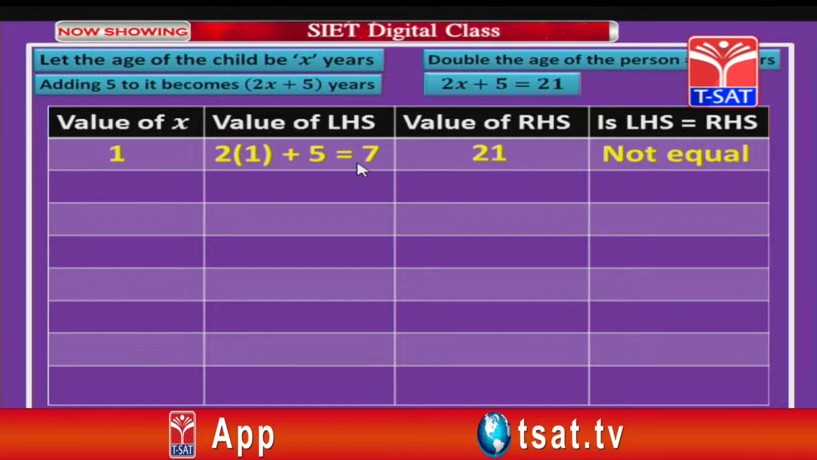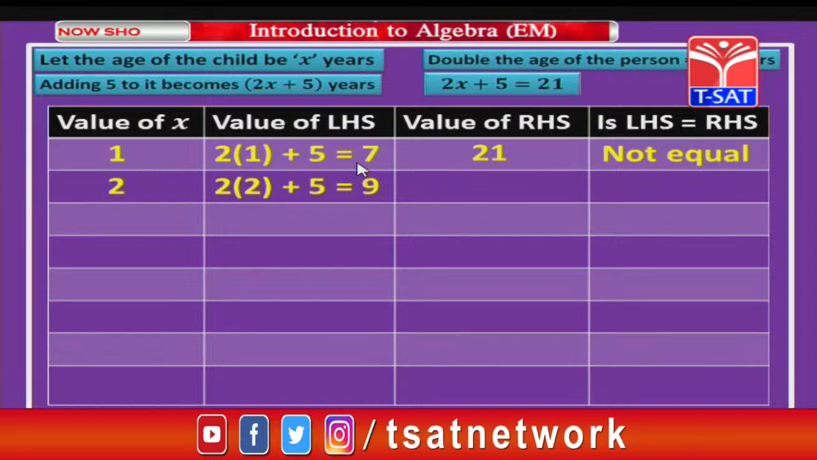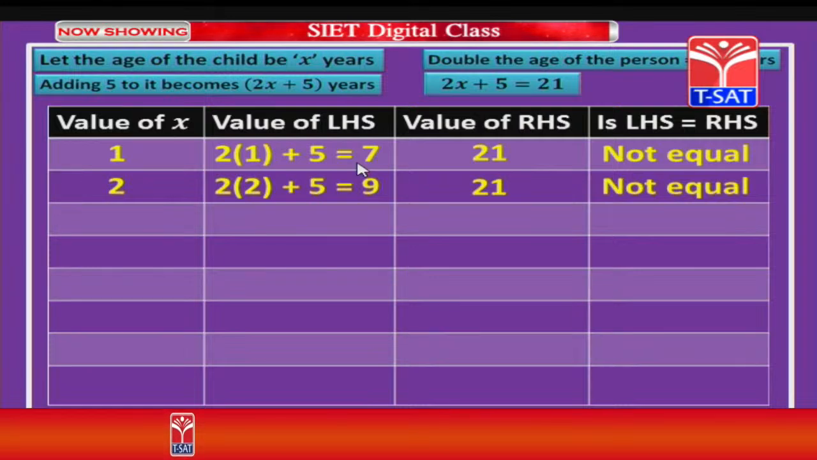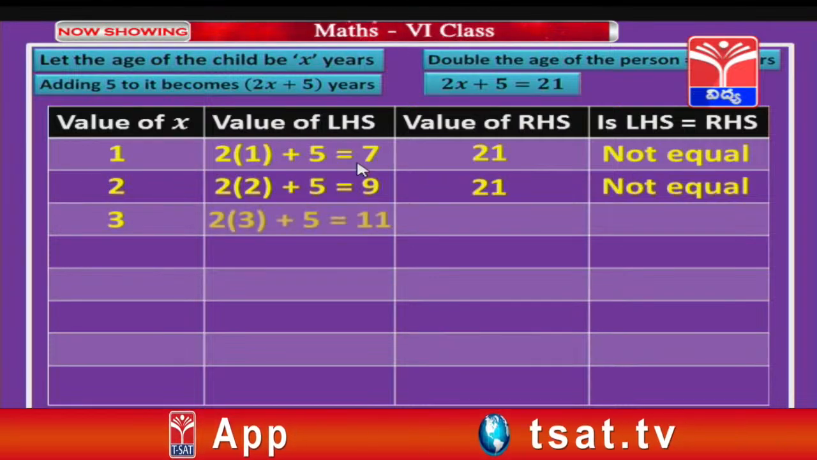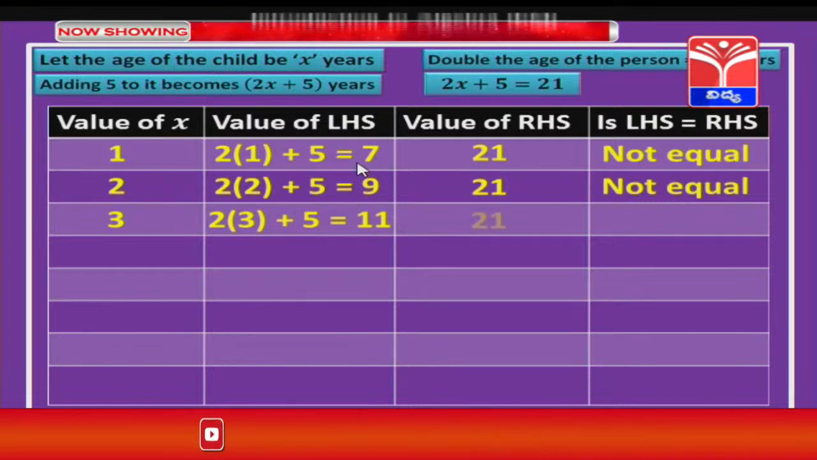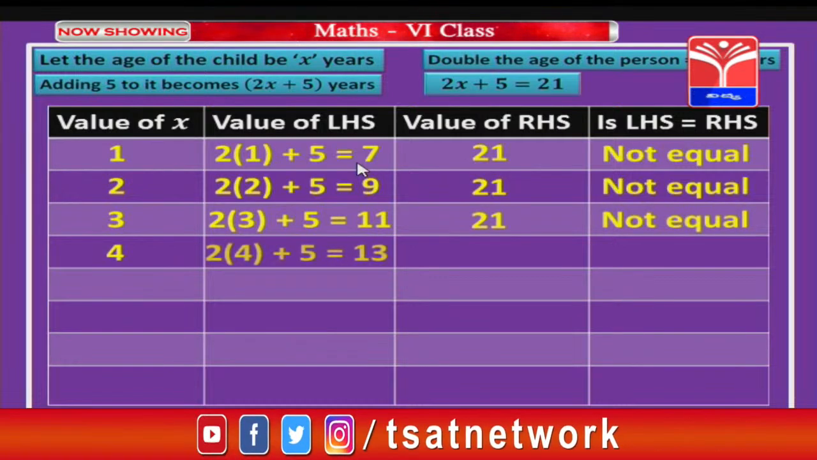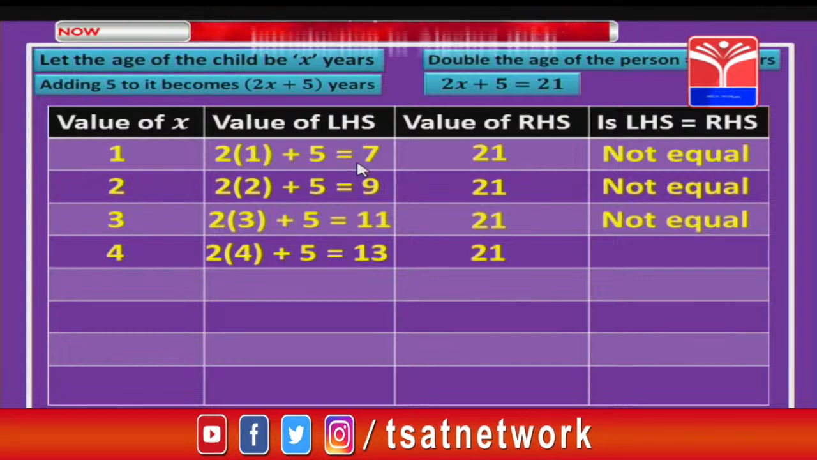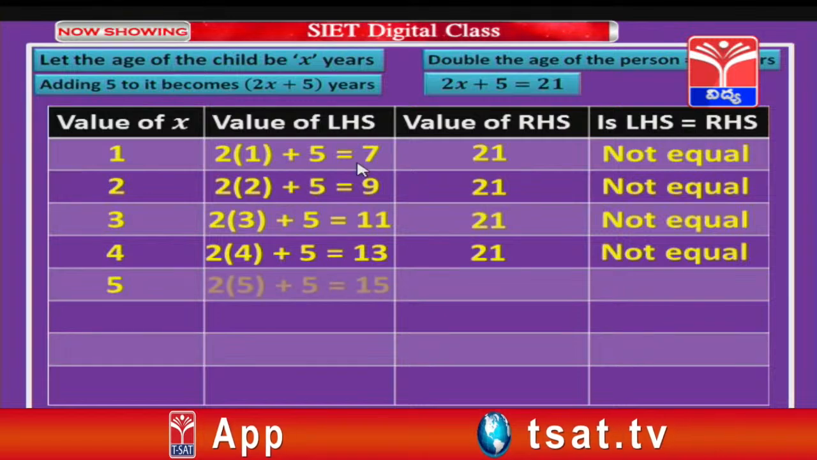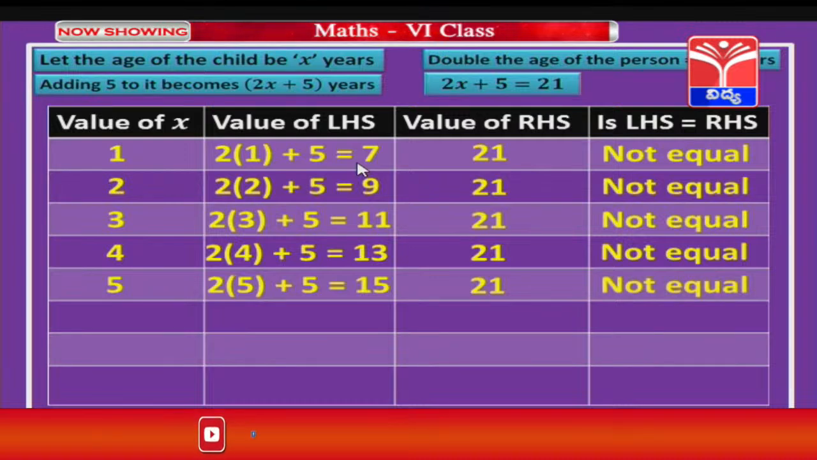So, let us go for the next number, that is 2. Now, again substitute 2. So, we get 2 into 2 plus 5, which is 9. RHS is 21. Again we got LHS not equal to RHS. Let us go for the next number 3, children. Yes, we got 11 on substituting it, and RHS value is 21. Again both are not equal. Let us substitute 4 and check. Yes, LHS 13, RHS 21. Again not equal. Go for the next one, 5. So, 2 into 5 plus 5, which is 15. RHS is 21. Again both are not equal.